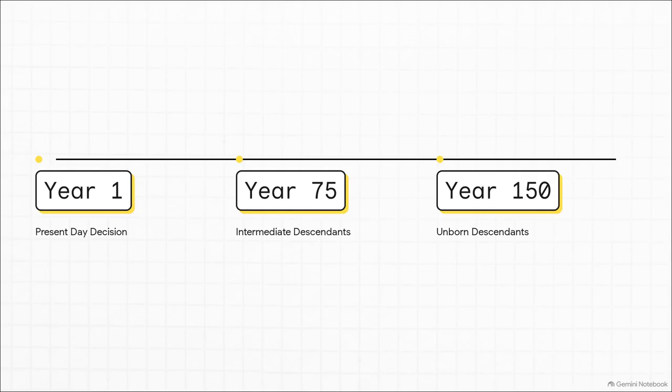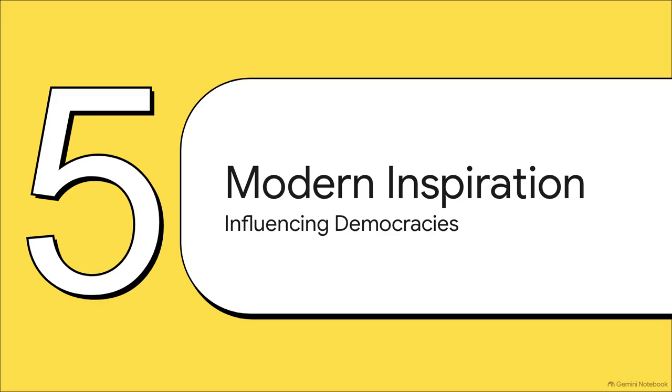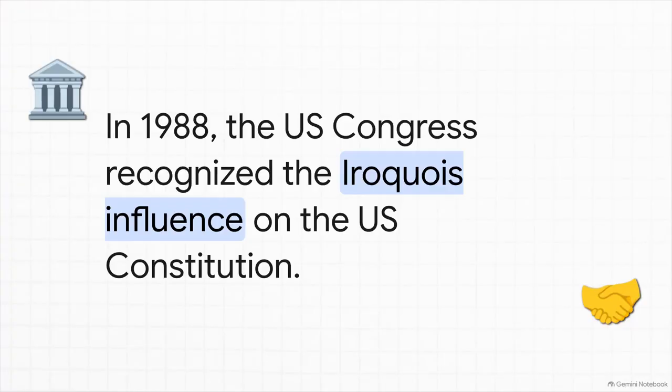Just imagine for a second the massive impact on our modern world, on our climate, on our economy, if our politicians today were constitutionally obligated to govern for the people who will be walking the earth 150 years from now. Finally, Section 5, the inspiration for modern democracies, influencing democracies. This whole system didn't just stay hidden in the forests of the Northeast. It spread, and it fundamentally shaped the era of the Enlightenment and the founding of the modern democratic state.